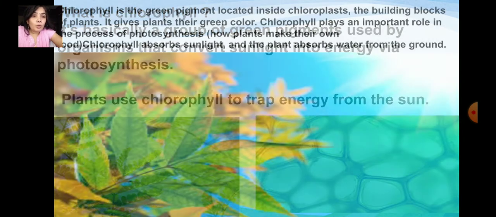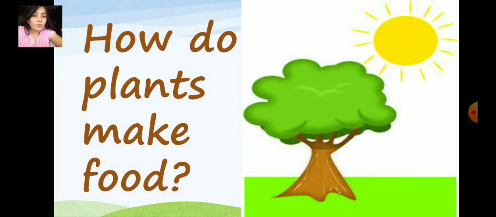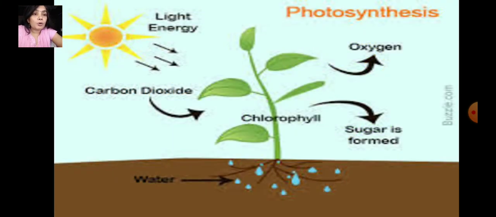And we also learned the process of photosynthesis. That is, how do plants make food? Plants make food by the process of photosynthesis. Now let's do a quick recap of it.